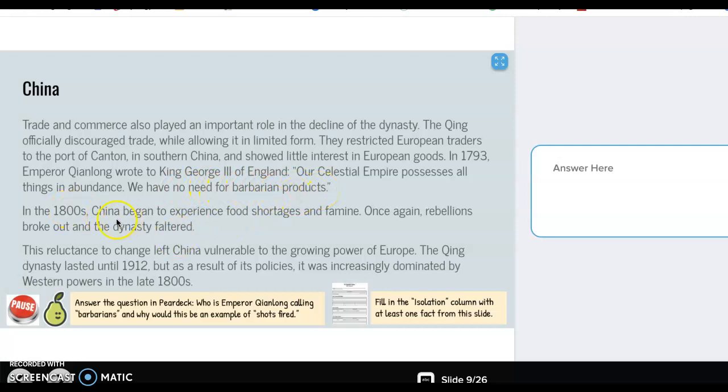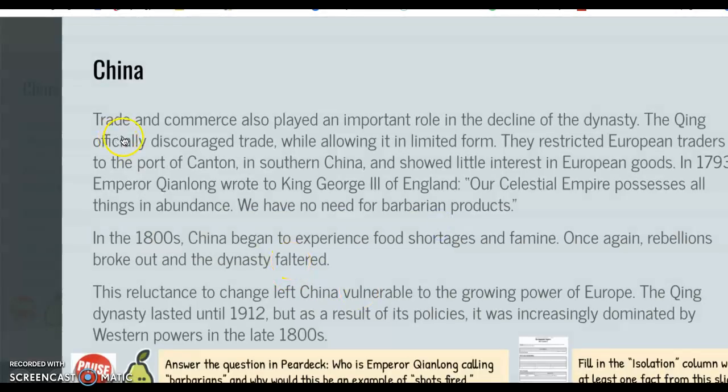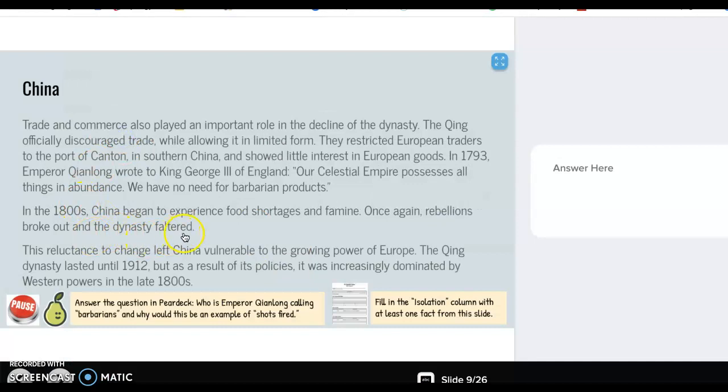In the 1800s, China began to experience food shortages and famine. Once again, rebellions broke out, and the dynasty faltered. This reluctance to change left China vulnerable to the growing power of Europe. The Qing dynasty lasted until 1912, but as a result of its policies, it was increasingly dominated by Western powers in the late 1800s.